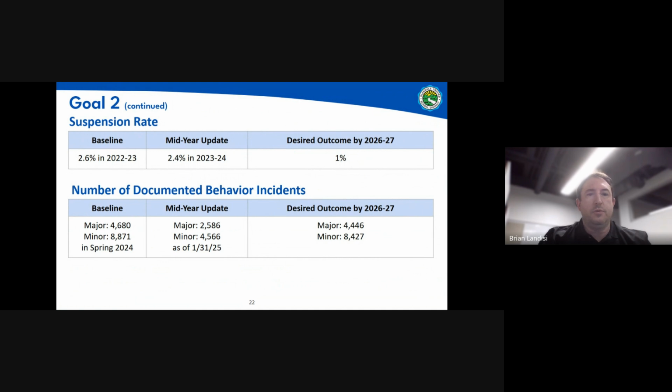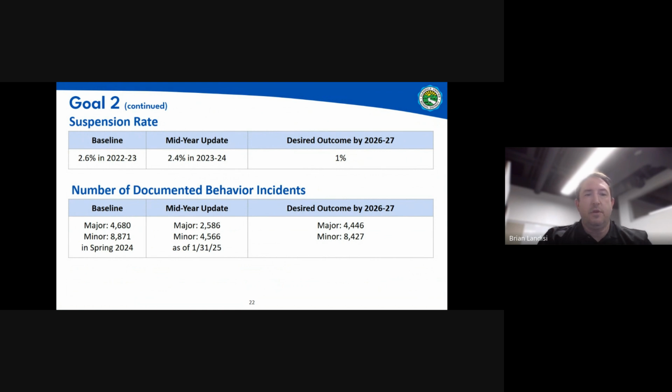Looking at goal 2, the suspension rate, another piece in this action here is a baseline of 2.6% of students across the district being suspended. As of last year, we were able to bring that down to 2.4. We hope, by the end of this LCAP cycle, to get that down to 1%.